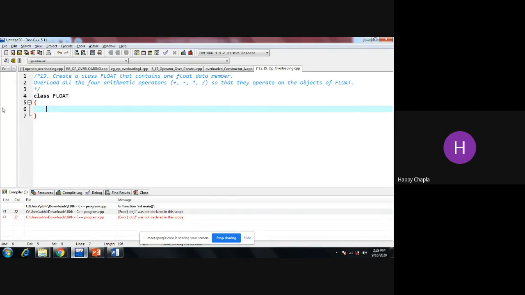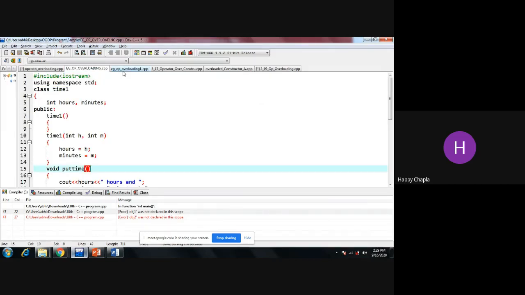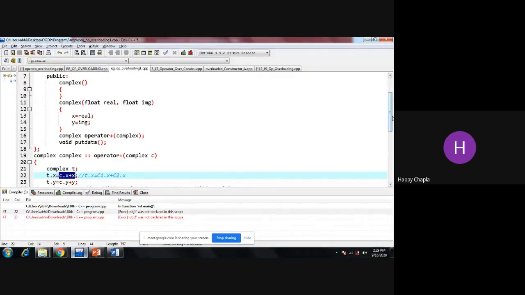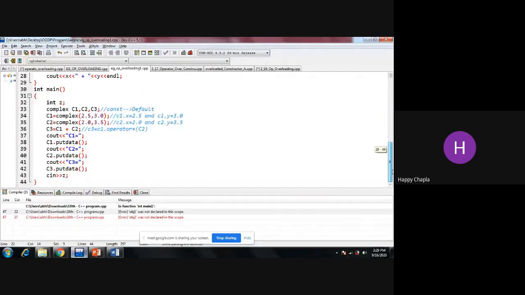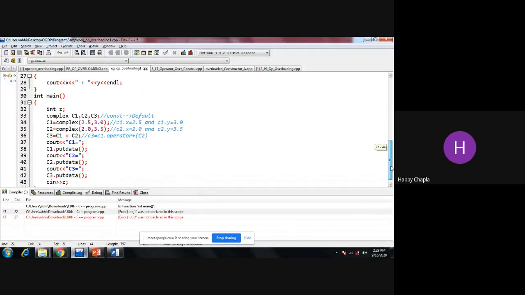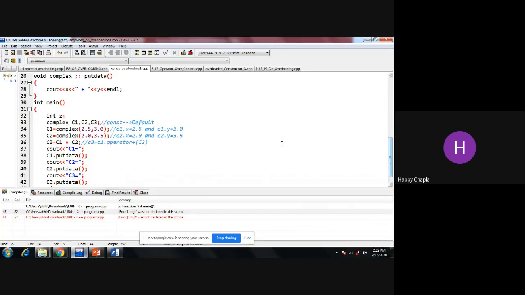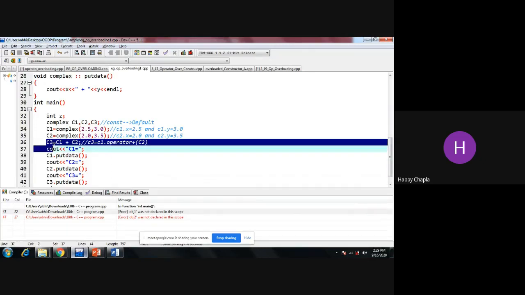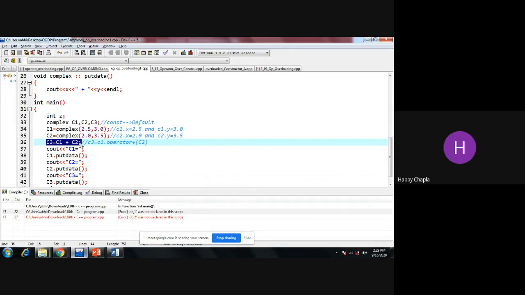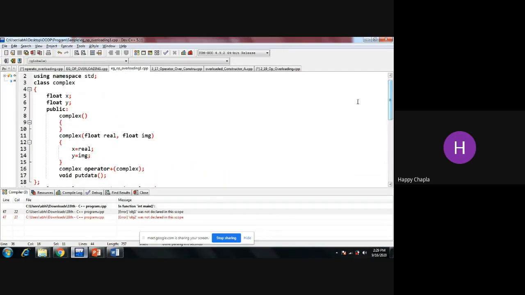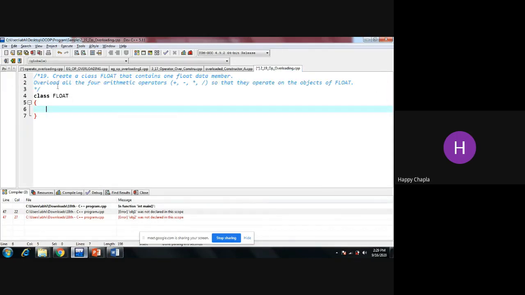Yes, we can, because we are implementing this question in the class section. Directly I can write C1 plus C2 and store it into C3. Yes, we can directly do this. This is not an inbuilt type, but a user defined data type and a member of the user defined class. So that's why we are going to implement the operator overloading concept.